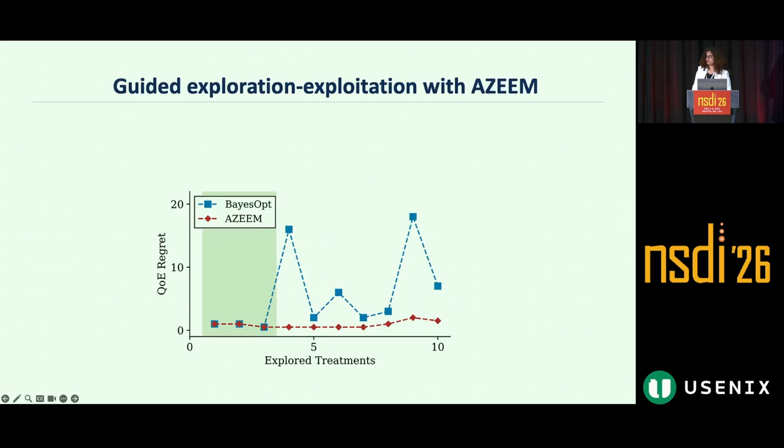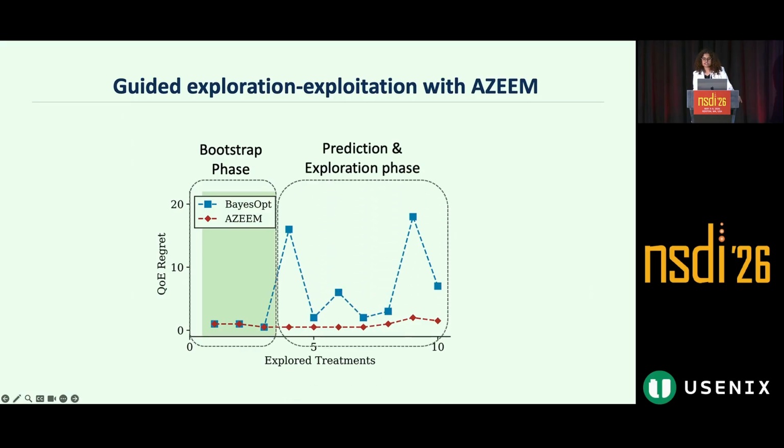Let's go back to our previous Bayesian optimization example and see how AGIME performs on that example. In AGIME, the first phase is the bootstrap phase, where we do a small RCT on a few bootstrap treatments to estimate the QE on these bootstrap treatments. The second phase is guided exploration.